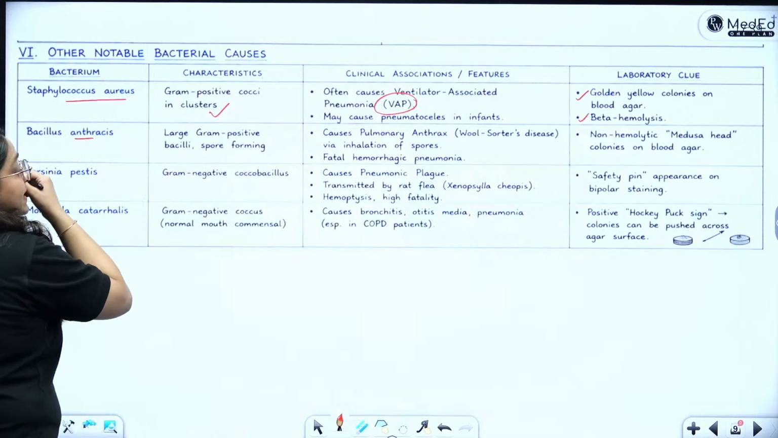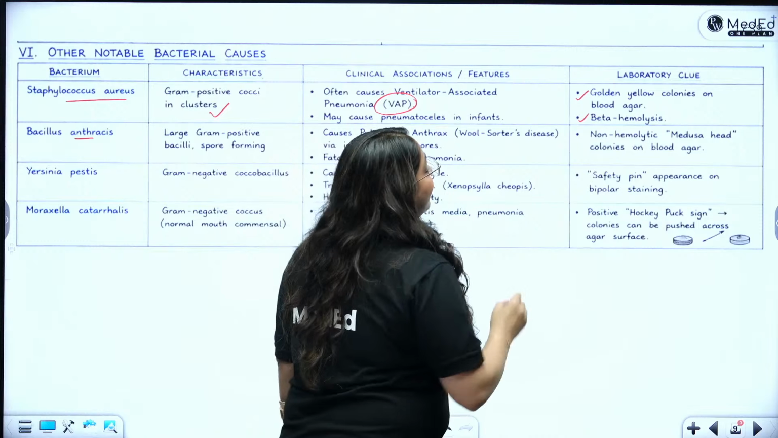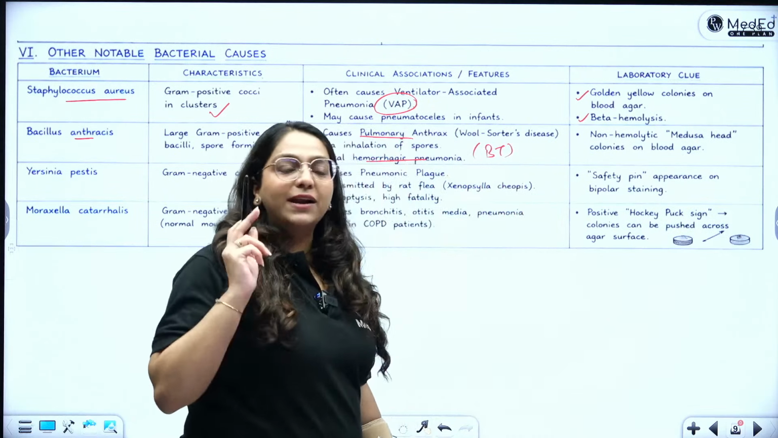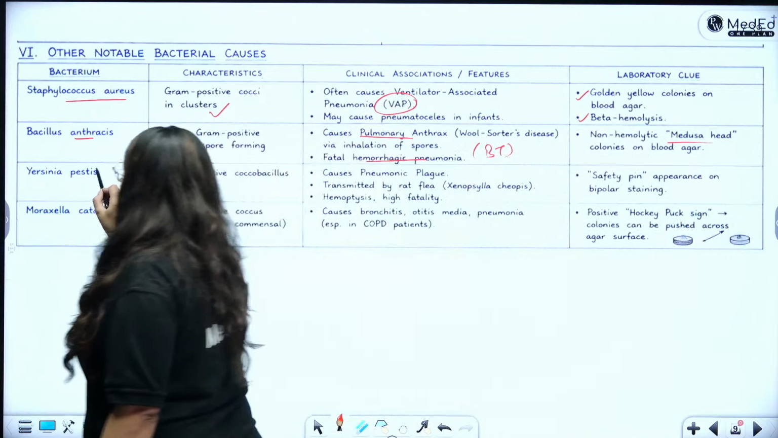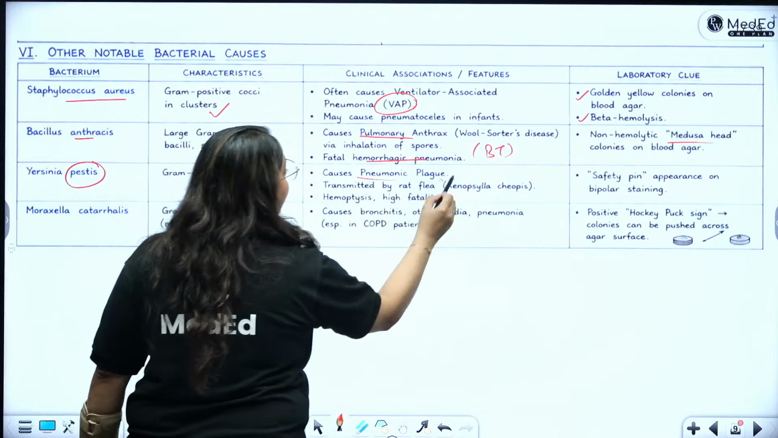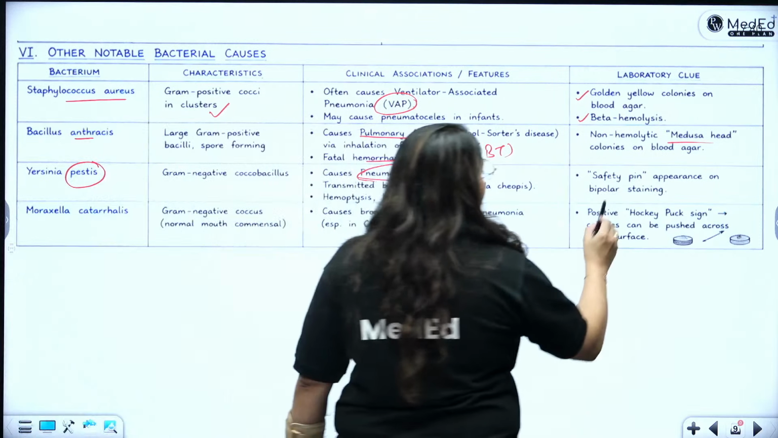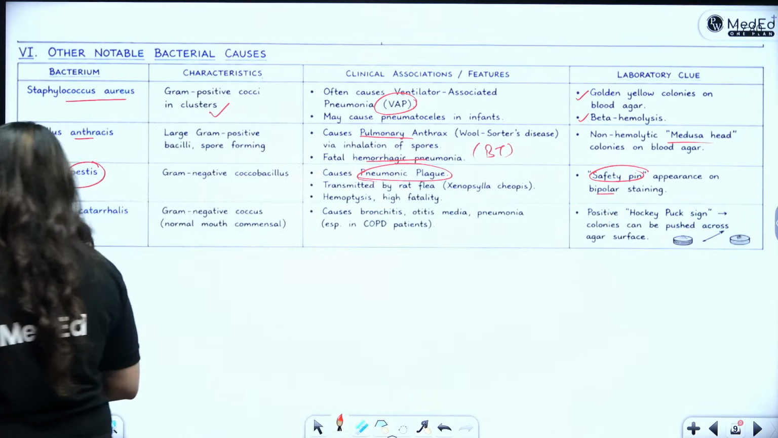Bacillus anthracis can also lead to pulmonary anthrax, which is a hemorrhagic pneumonia, in fact a type of bioterrorism agent. So it will lead to the medusa head colonies. Remember all of this. And Yersinia pestis can lead to pneumonic plague. That can also become a cause of pneumonia. So safety pin appearance on the Wayson stain is seen with Yersinia pestis.